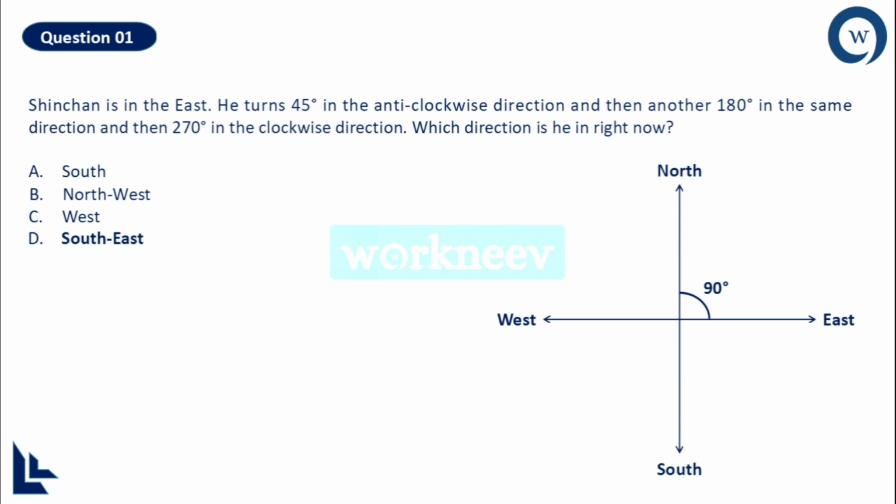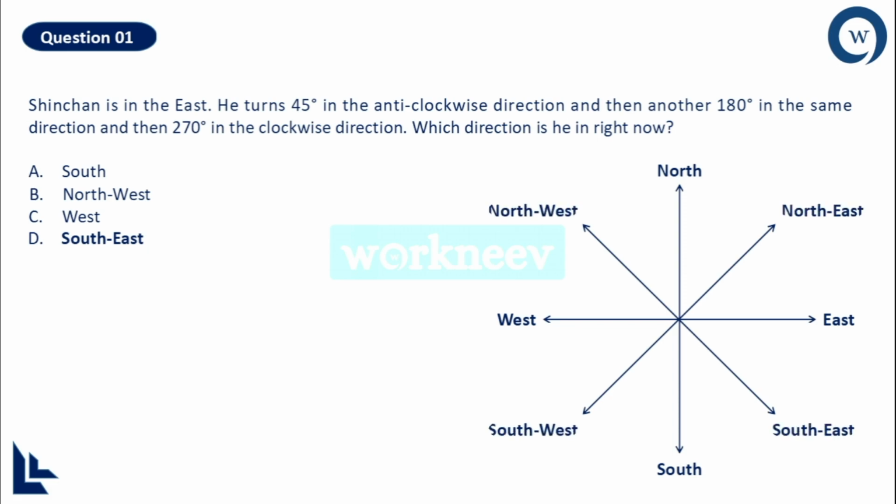Now, if you divide them into another 4 parts, they are called intermediate directions, like this. Which are the intermediate directions? There are 4: northeast, southeast, southwest and northwest. And if I ask you a question right now, what is the angle between north and northeast?